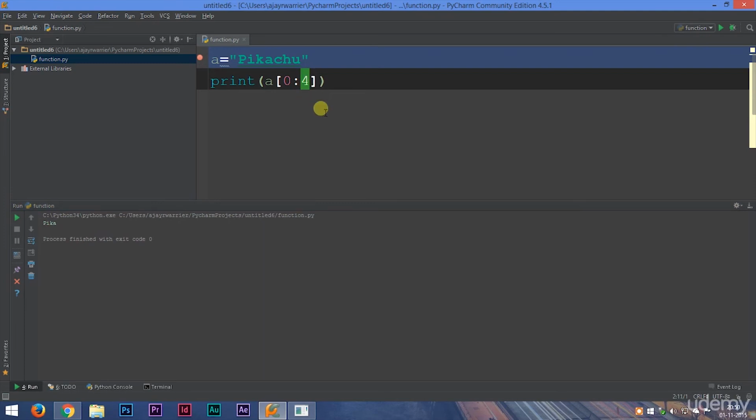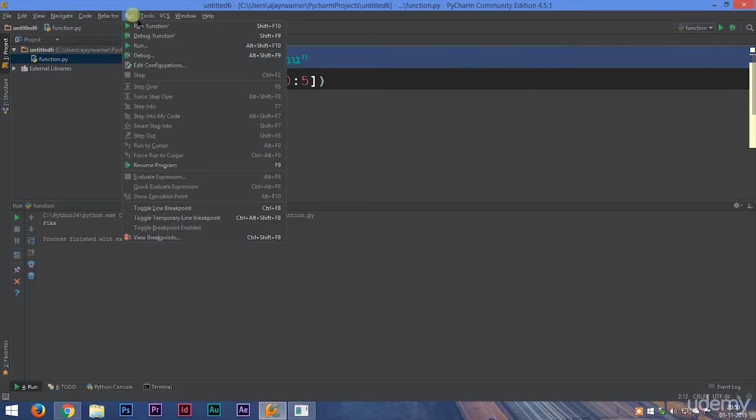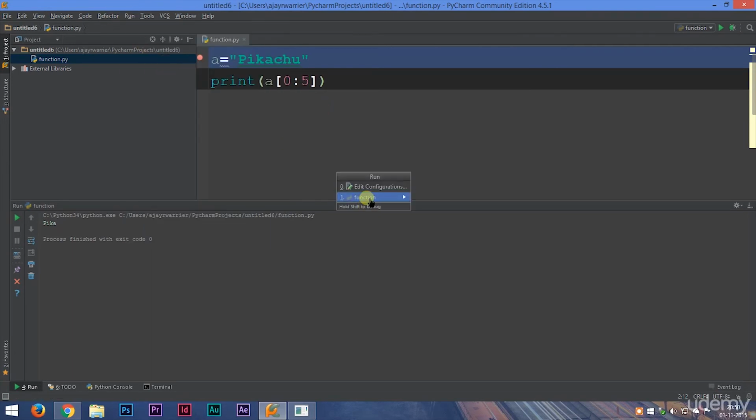4 means it will only print up to upper limit -1, that is 4 minus 1. So the first 4 characters will be printed. 0, colon 4 will print out the first 4 characters. Now if you wanted the first 5, 0, colon 5. We'll run this, and we got Pika C.